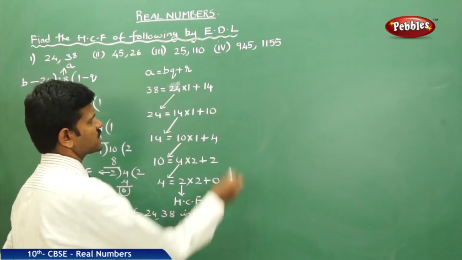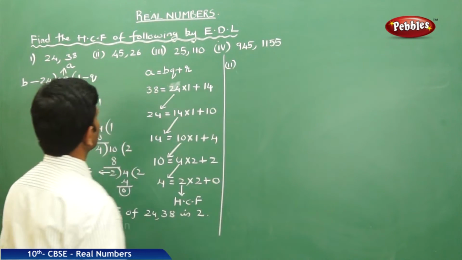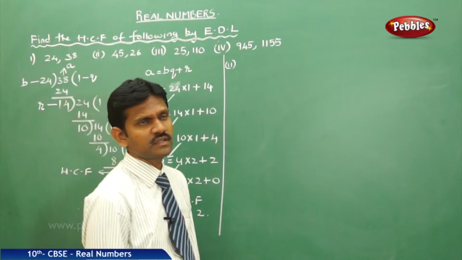Let us follow the next example. Second example, 45 and 26.